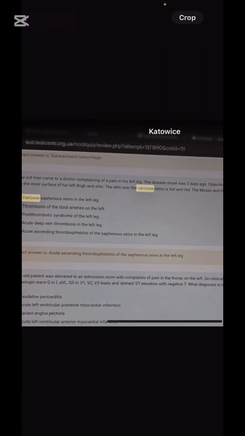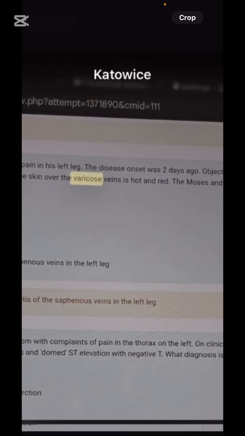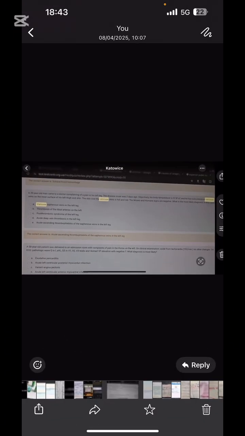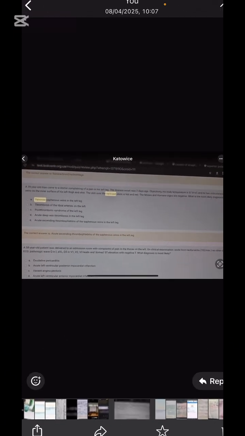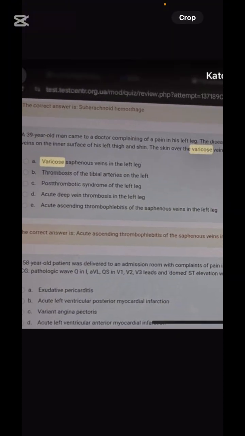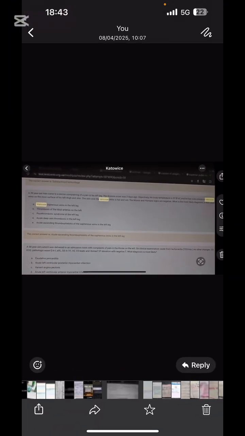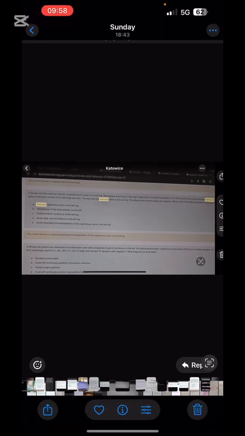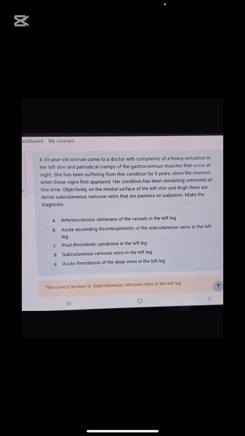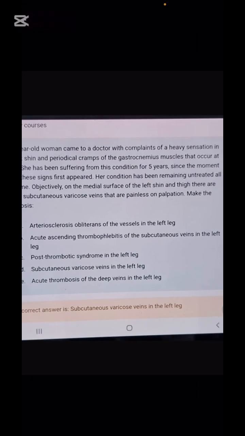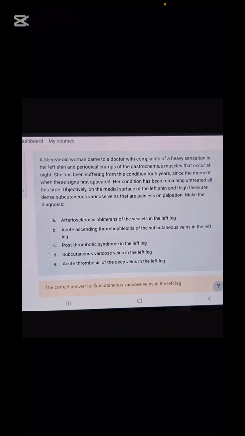Next, the onset is 2 days ago. What will you mark? Sir, thrombophlebitis. No other option says thrombophlebitis. What is the answer here? Acute ascending thrombophlebitis of the venous vein in the left leg. Next is also a case of chronic condition, 5 years. What will you mark? Varicose vein in the left leg.